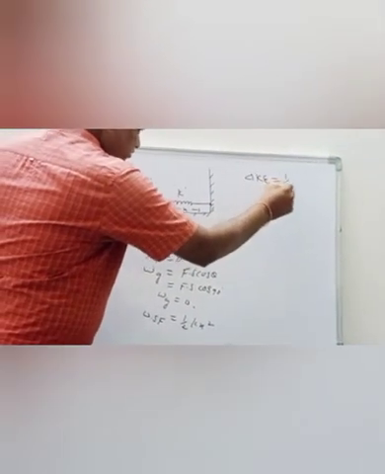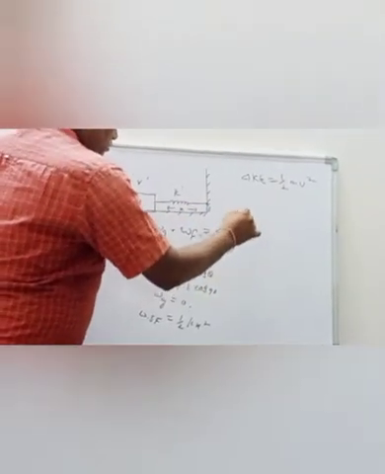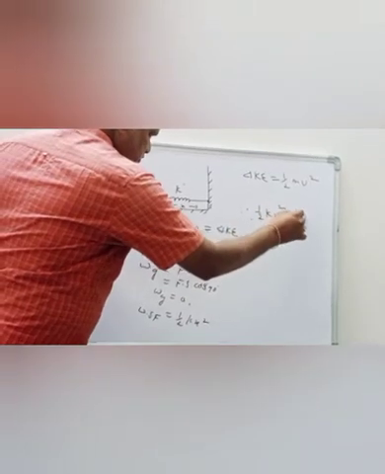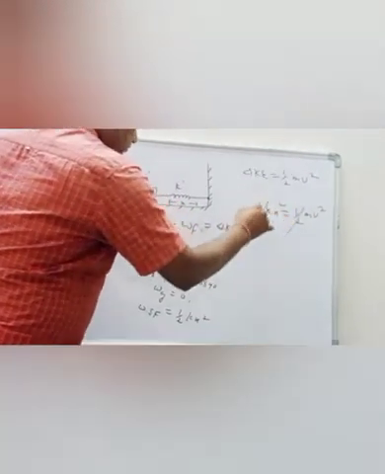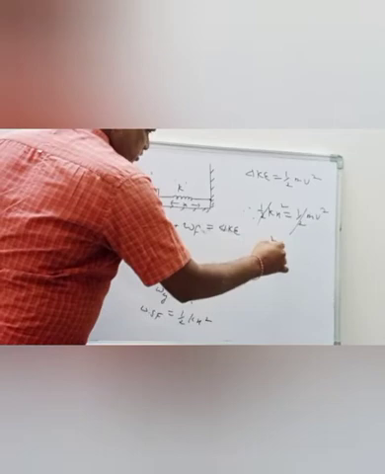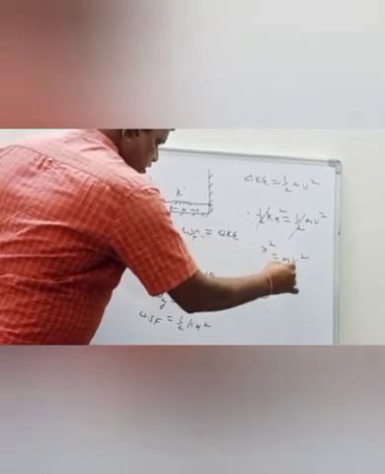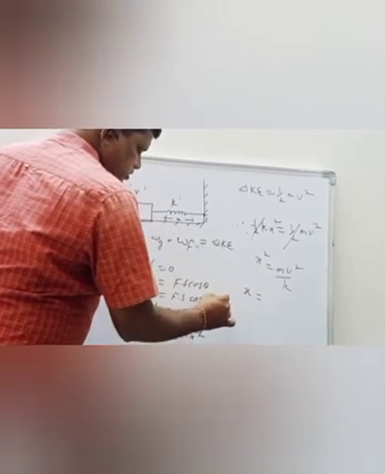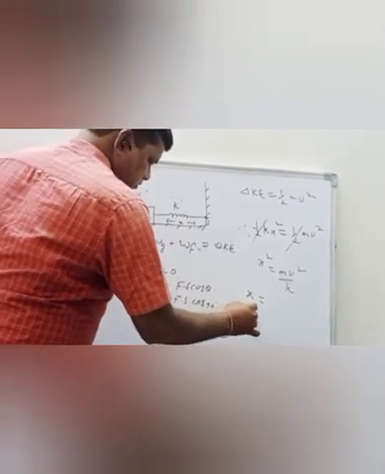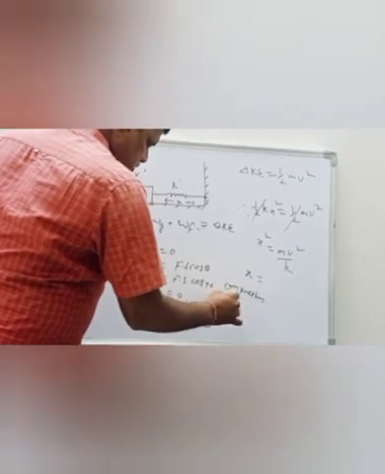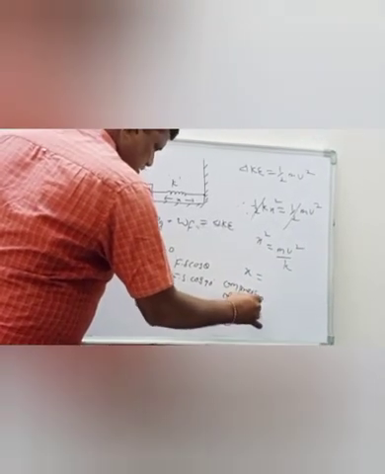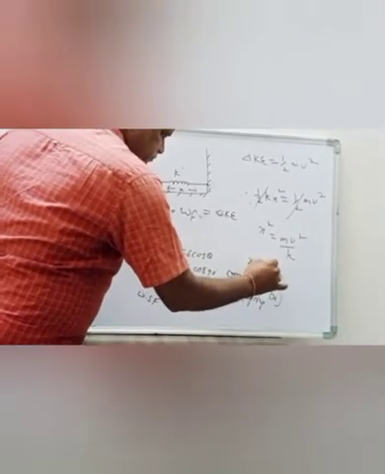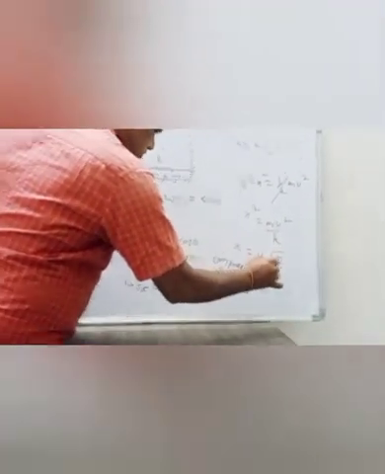Kinetic energy is half mv square. So therefore we can write half kx square is equal to half mv square. Therefore x square is equal to mv square by k. X is the compression of the spring. x is equal to root over v into root over m by k.